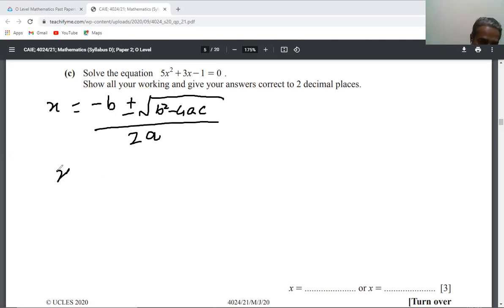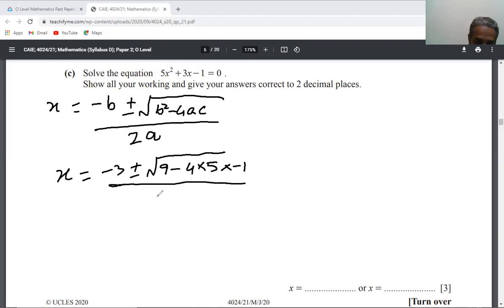So x is equal to minus 3 plus minus under root 3 square, 9, minus 4 times a, which is 5, and c is minus 1, over 2a, 2 multiplied by 5.